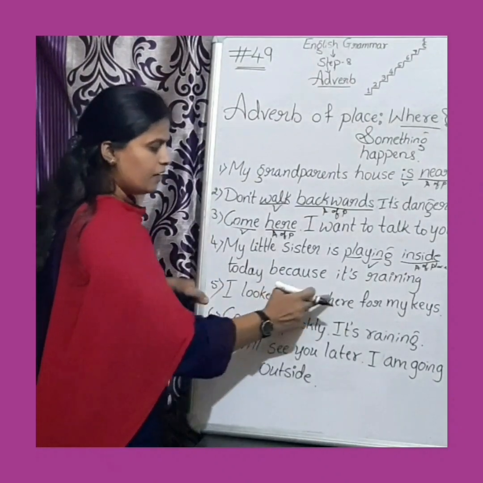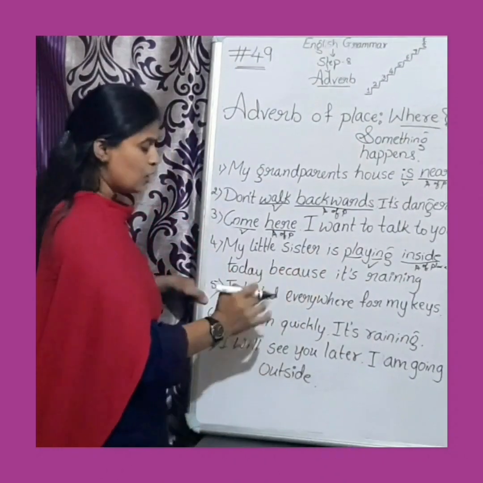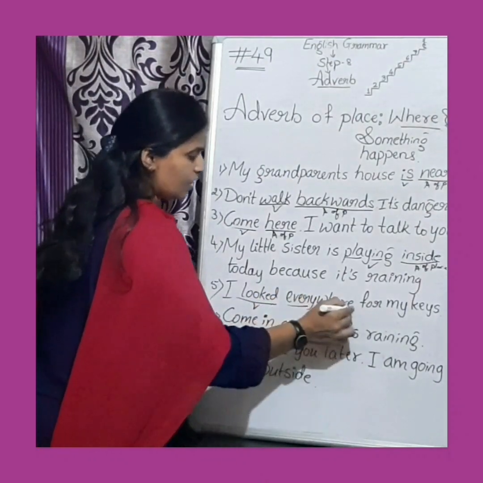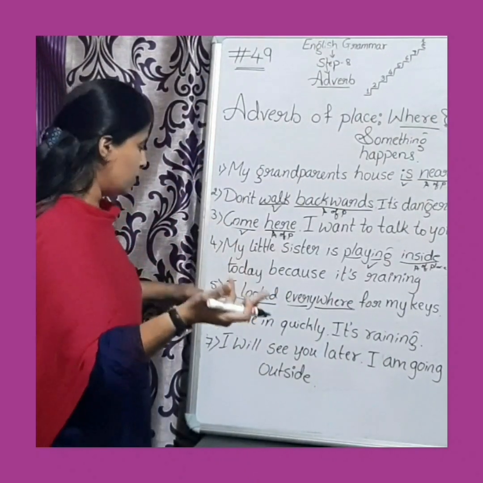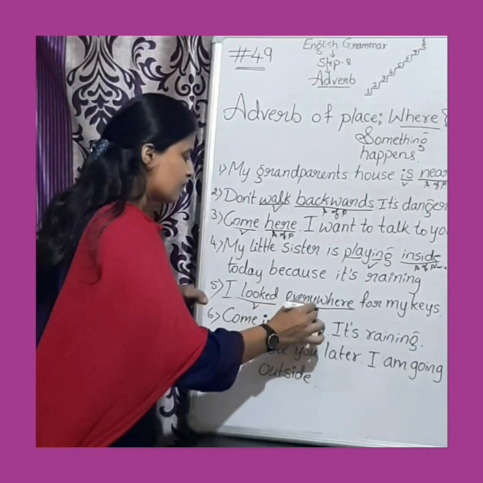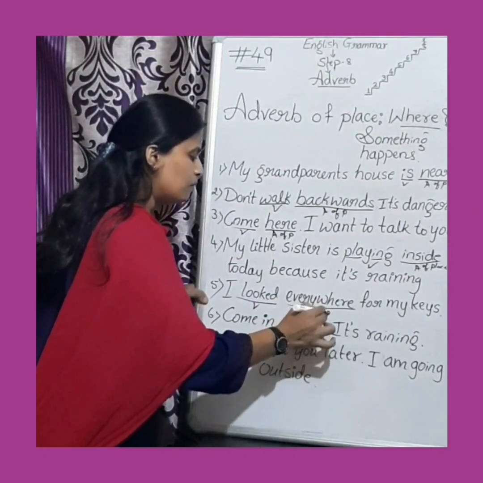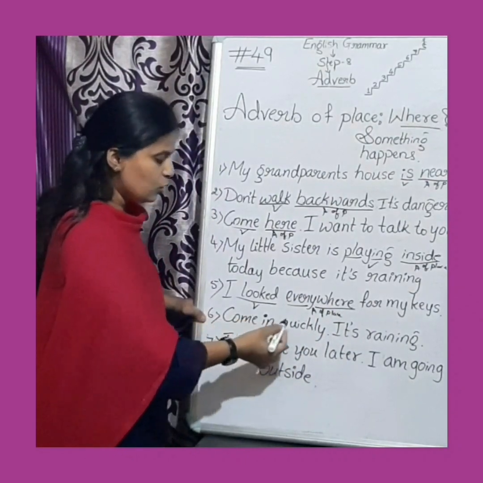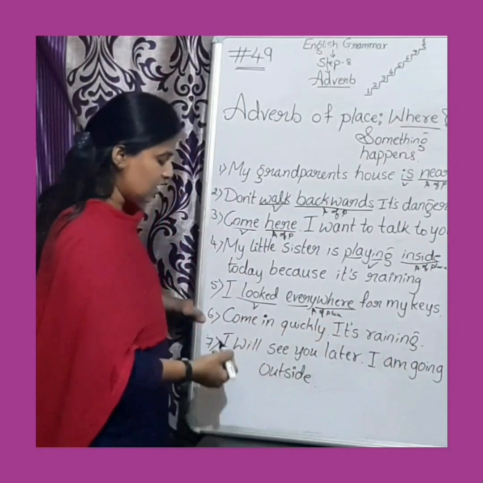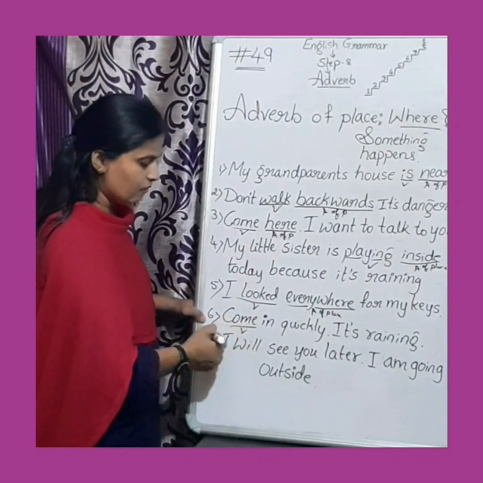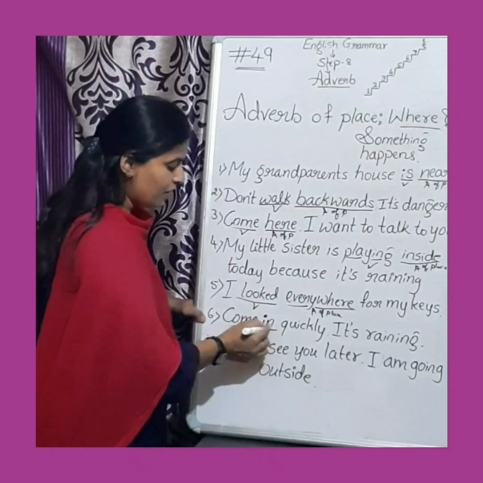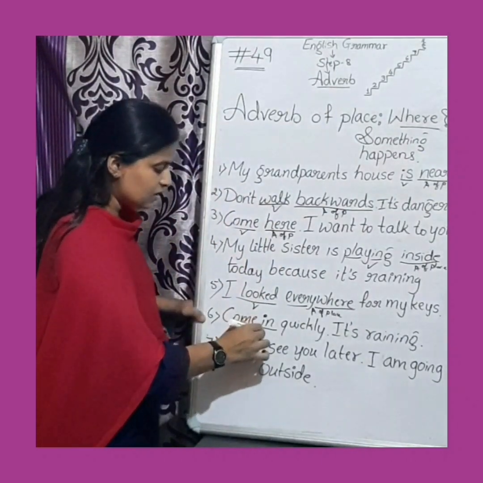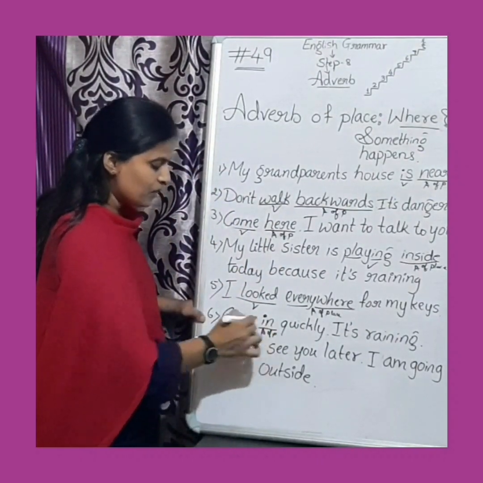I look everywhere for my keys. So look is the verb here. So everywhere means where she looked. That is indicating adverb of place, where the action is taking place. Come in quickly, it's raining. So come, you can say verb here. Where they have to come, or she has to come, or he has to come. So that is indicating adverb of place.